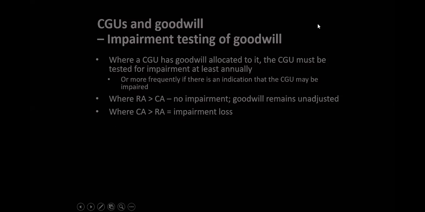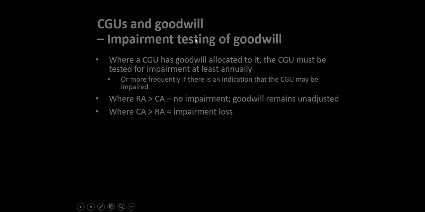And now a little bit more complicated. I'm talking about the cash generating unit with goodwill. Impairment test for goodwill: where a cash generating unit has goodwill allocated to it, it must be tested for impairment at least annually.